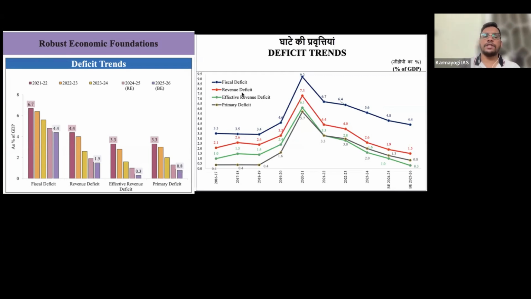And what is revenue deficit? Very simple. Revenue receipts minus revenue expenditure. And what is effective revenue deficit? Anyone? What is effective revenue deficit?